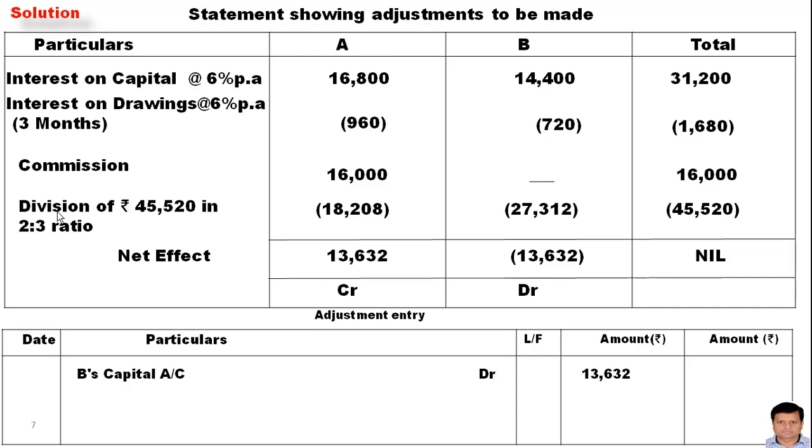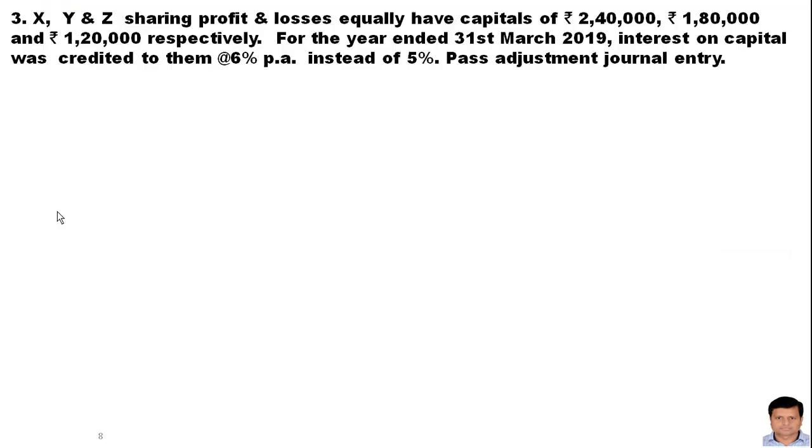B's capital account DR to A's capital account. Now one more question. X, Y and Z sharing profit and losses equally have capitals of rupees 2,40,000, 1,80,000 and 1,20,000 respectively. For the year ended 31st March 2019, interest on capital was credited to them at 6% per annum instead of 5%, which means the wrong treatment was done by the firm.